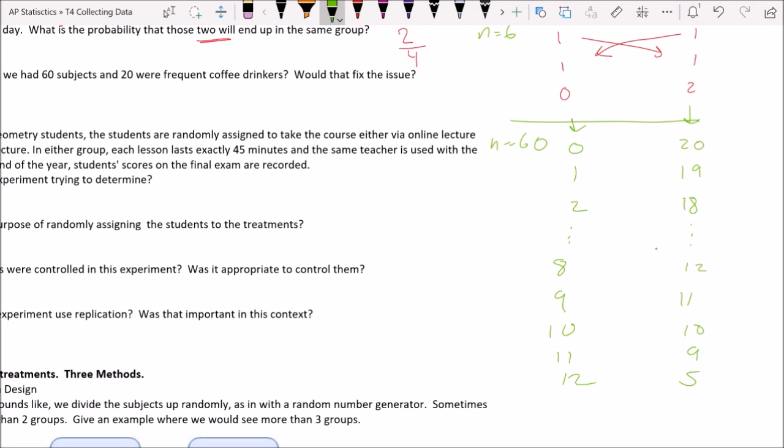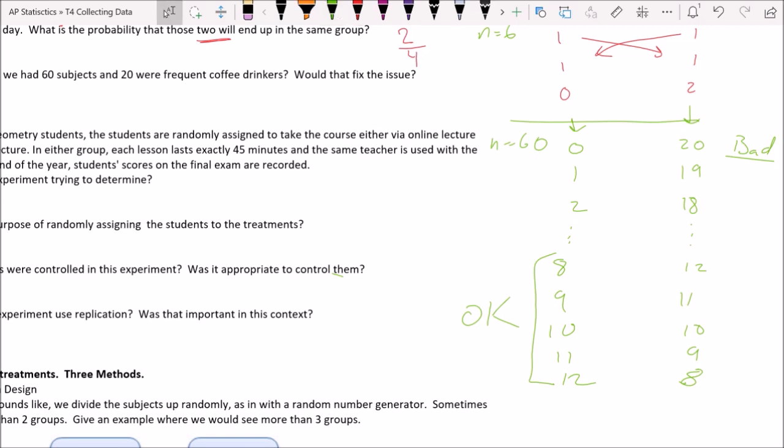And so you get these sections in here where you have lots and lots of different permutations of this that end up in a roughly representative sample, or similar demographics in each group, where you have similar numbers of heavy coffee drinkers in each group. And any of those would be okay. So we would say that's okay. Up here, this is bad. That's going to mess up your study in a big way. But these ones down here, those are going to work just fine.